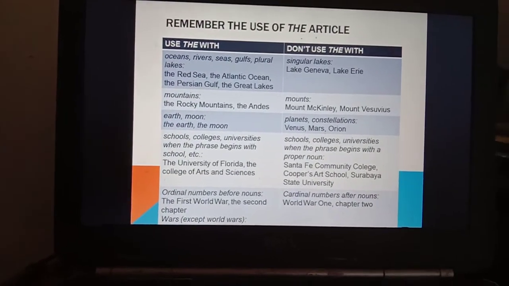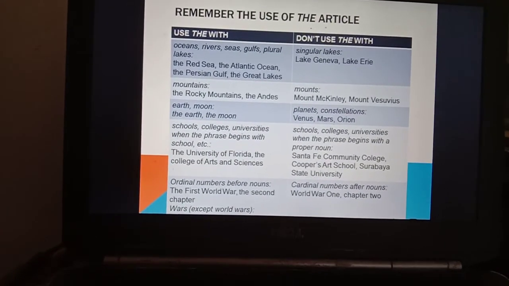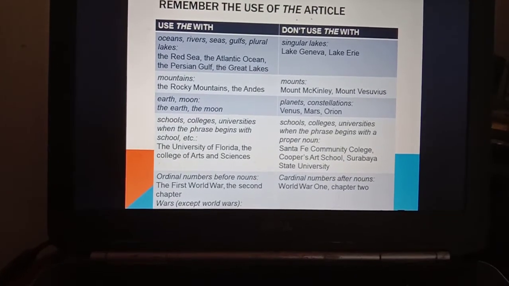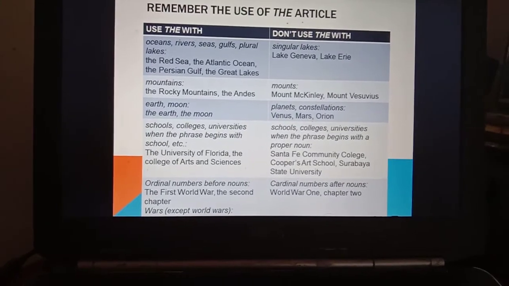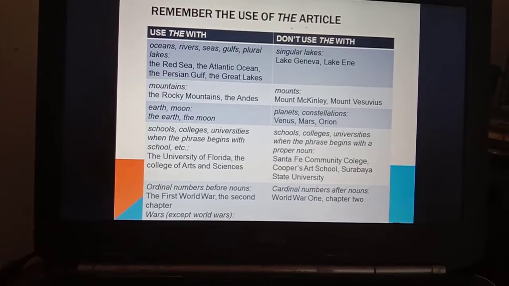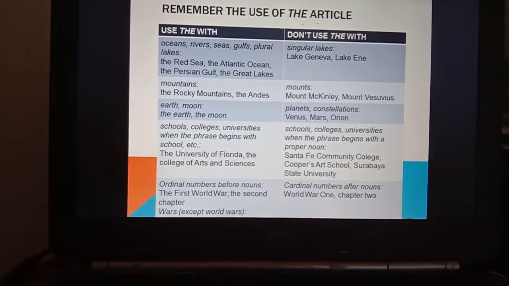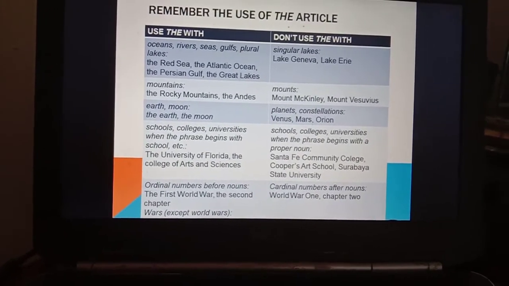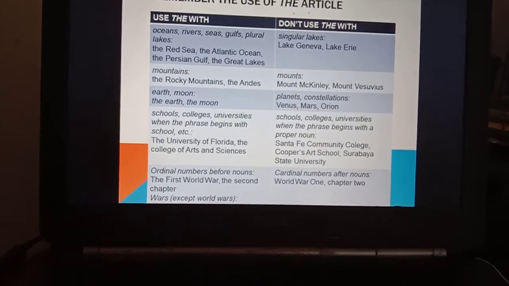Okay, don't use the with singular lakes: Lake Geneva, Lake Erie, and mounts: Mount McKinley, Mount Vesuvius, and planets and constellations like Venus, Mars, Orion, and schools, colleges, universities when the phrase begins with a proper noun such as Santa Fe Community College, Cooper's Art School, Surabaya State University, and cardinal numbers after nouns such as World War I, Chapter 2.